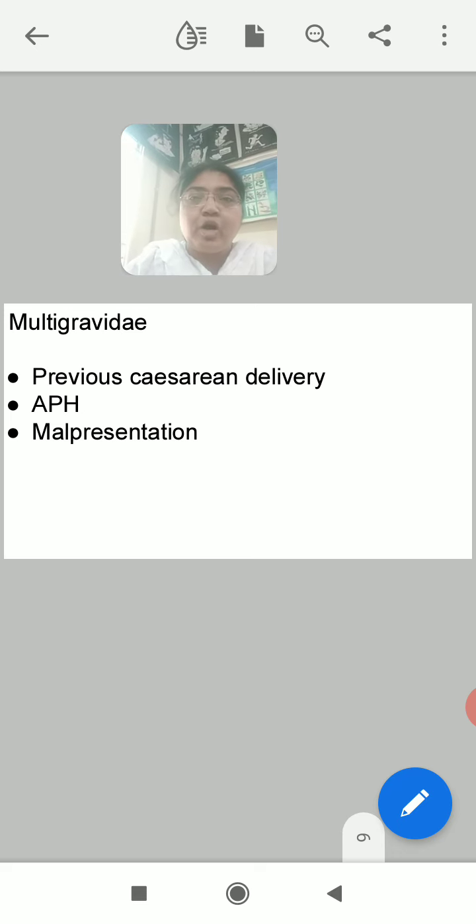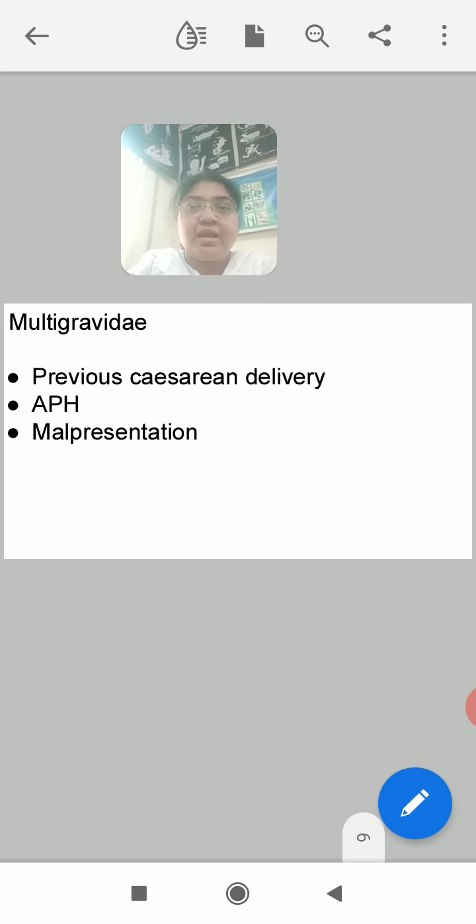Now we come to the common indications in the multigravida patient. Multigravida is the patient who is second or third time pregnant. When she has a previous cesarean delivery, then we may go for cesarean section again. History of APH. The patient who is primi gravida will not give you a past history of APH because she is first time pregnant.